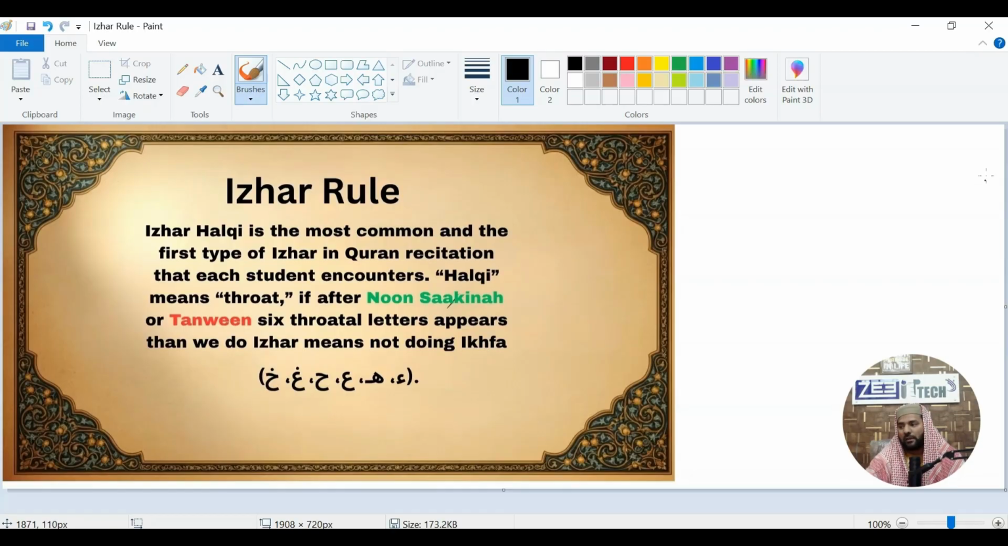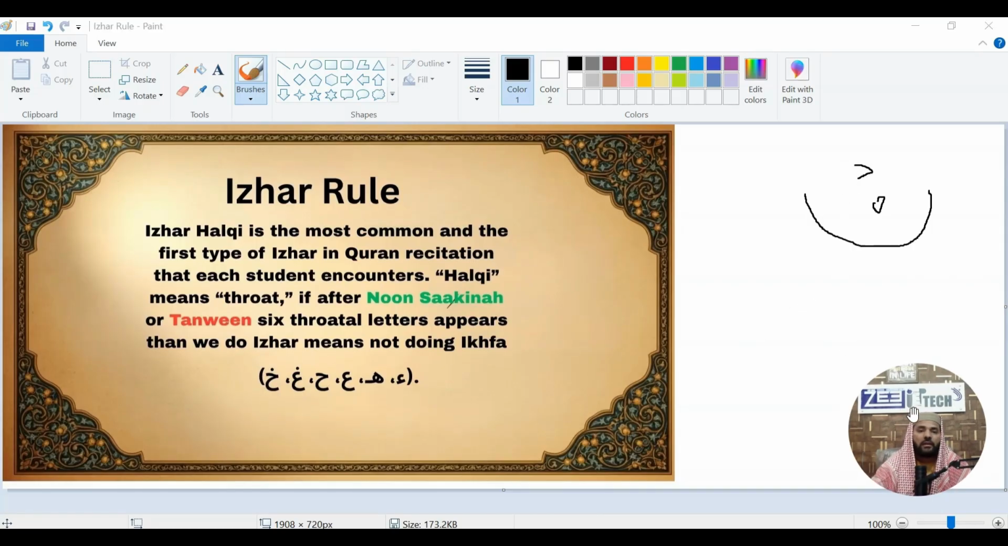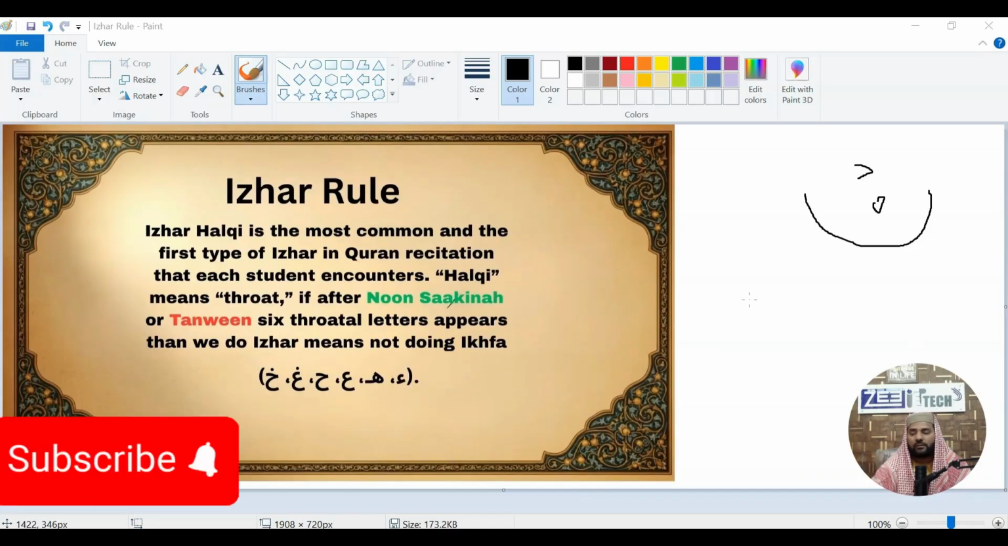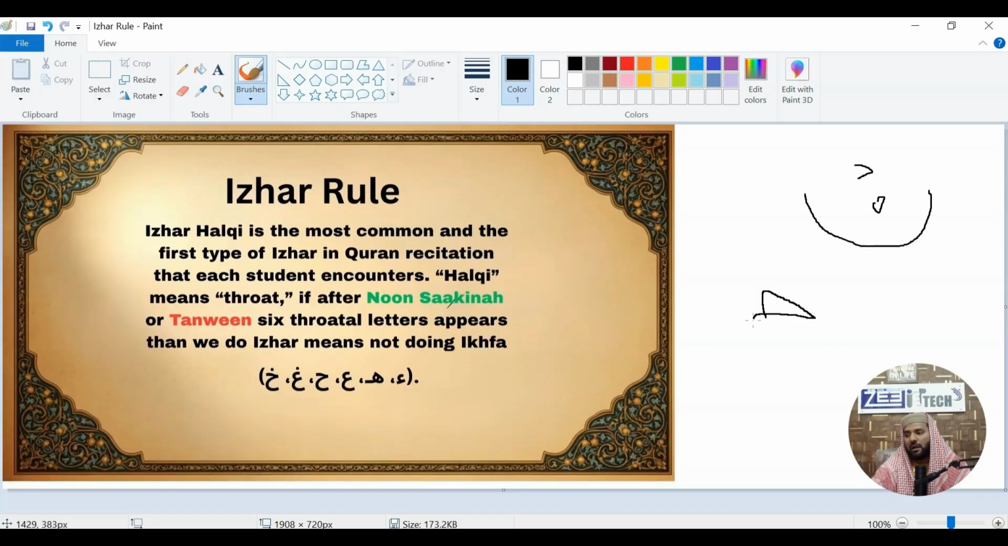What is Noon Sakin and Tanween? Whenever Noon has Jazam, or you can call it Sukoon, that is Noon Sakin. When any letter has Jazam or Sukoon, it's called Sakin. For example, if I put it on Meem, now it's Meem Sakin. Okay, so that is Noon Sakin.